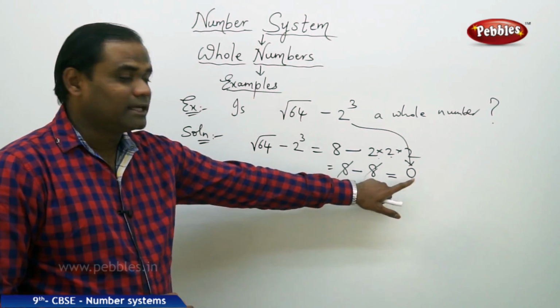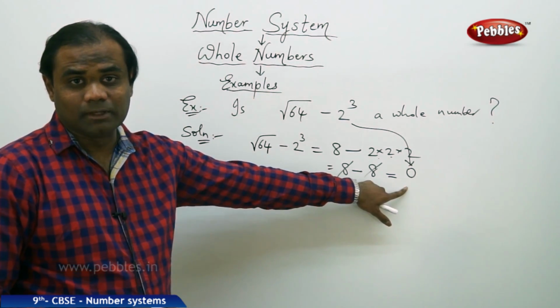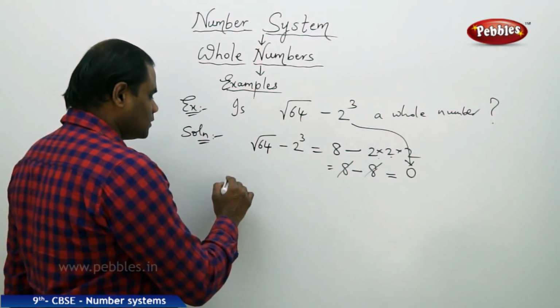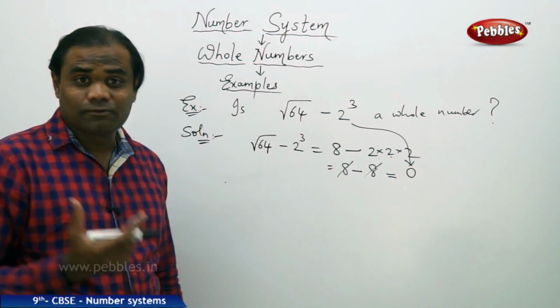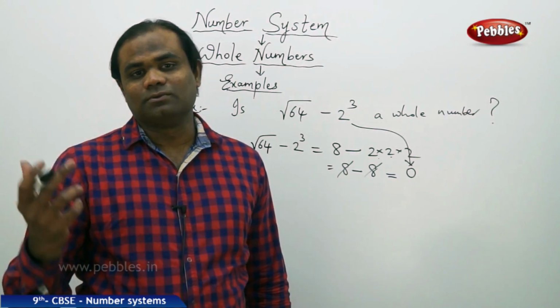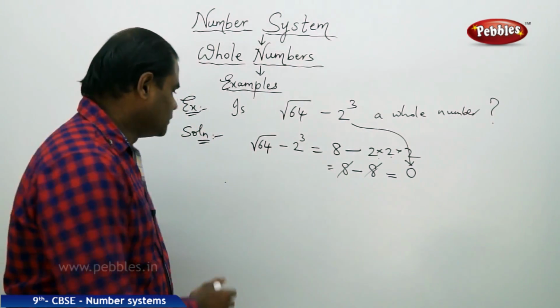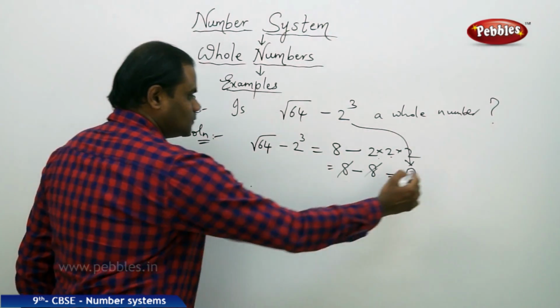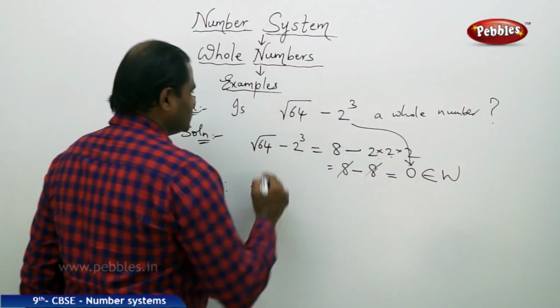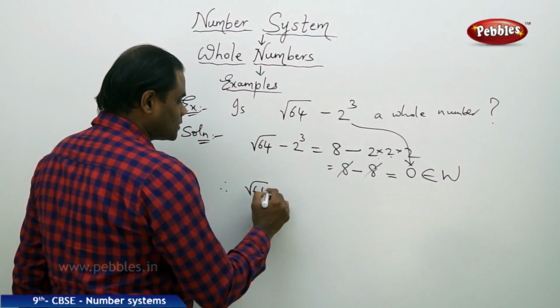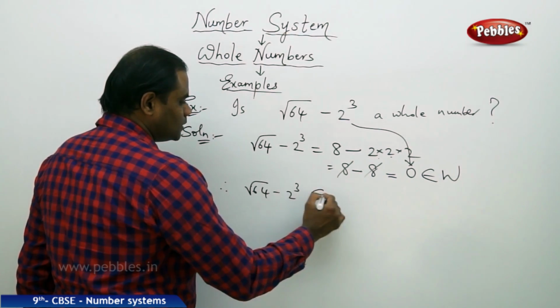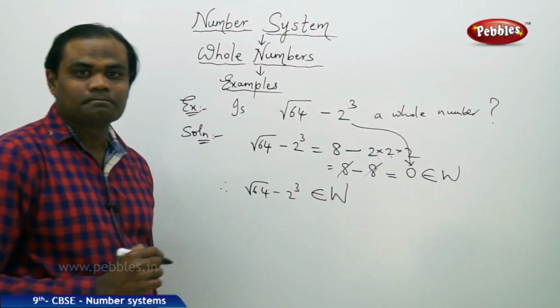So 0 is a whole number, as we clearly know that the set of whole numbers starts from 0, 1, 2, 3, etc. Therefore, this belongs to whole numbers, that is, indirectly root 64 minus 2 cube is a whole number.